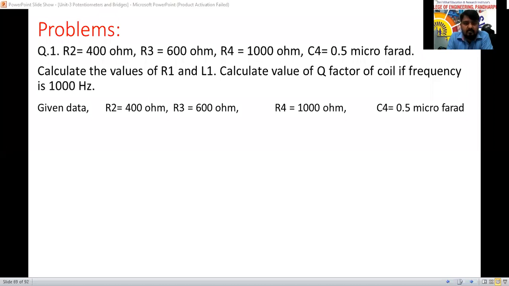Roll number 9, Mahek Patel. Roll number 14, Srutika. Yes, sir. Solve it. Roll number 20, Harshvardhan. I'll put absent.